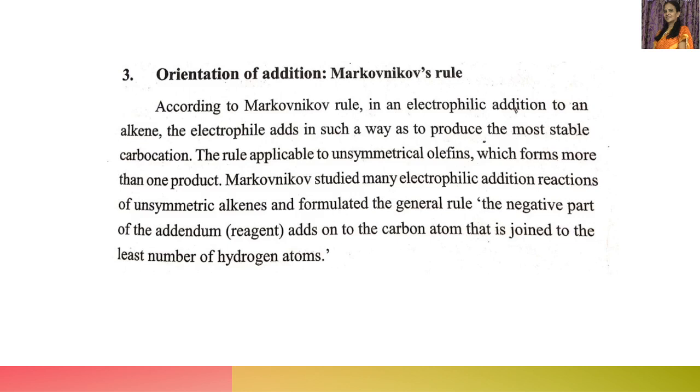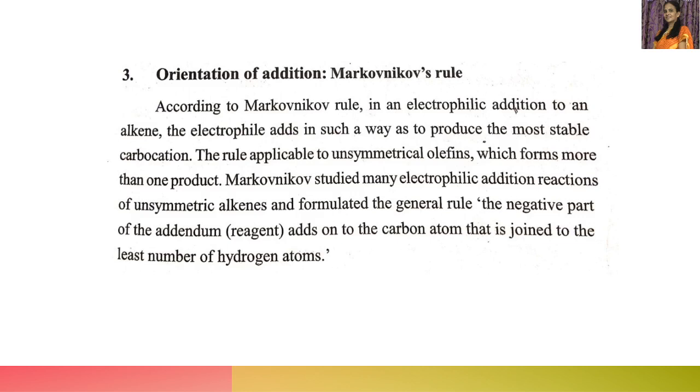Now, let's see what Markovnikov's rule is. According to Markovnikov's rule, in an electrophilic addition to an alkene, the electrophile acts in such a way as to produce the most stable carbocation. So the electrophile attacks one of the carbon atoms of the double bond so that the most stable carbocation is produced in the first step.